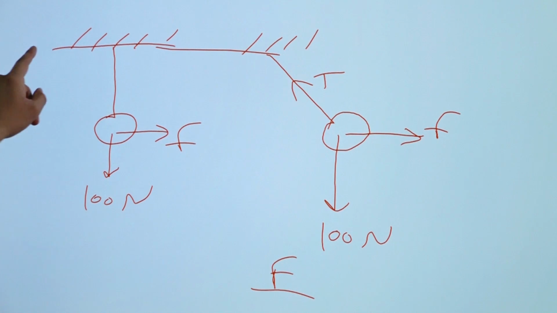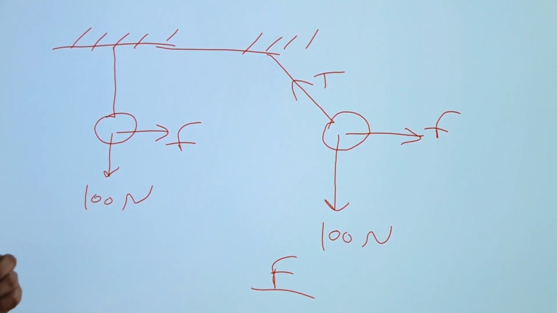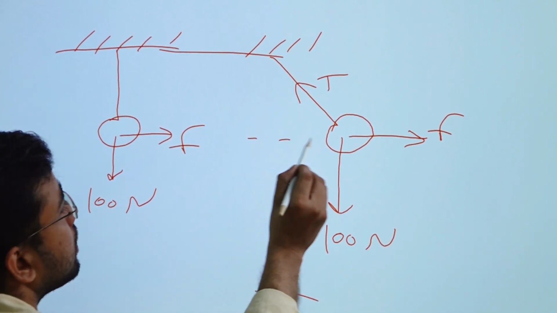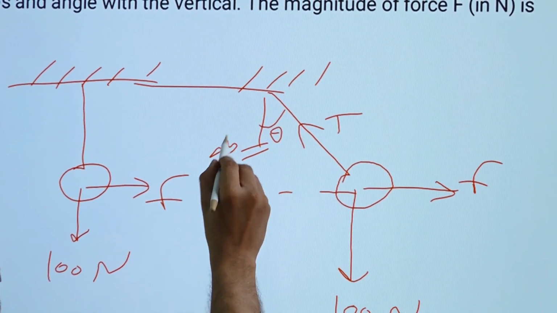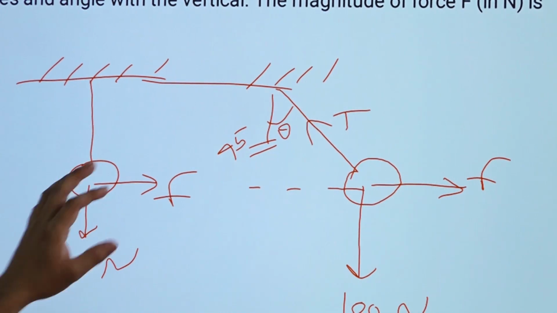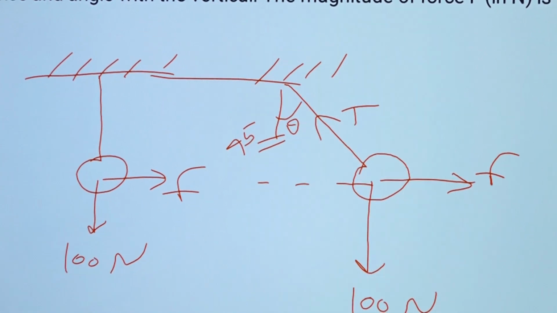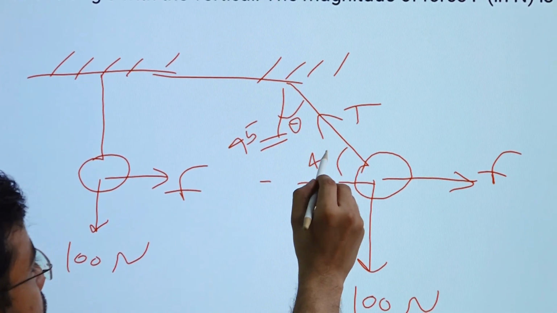So string makes an angle. Okay, so what we can do? We can assume that this angle is theta and that is 45. Maybe in the question it is not given. I am giving you this angle is 45, right? So this will be 45.